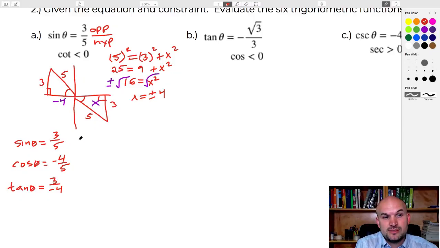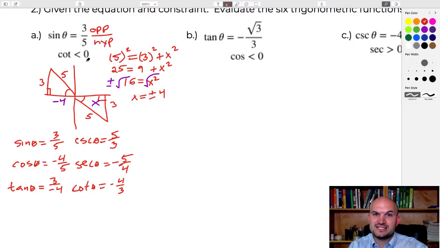Let's do the reciprocal functions. This one's easy because we have no radicals, so that's 5/3. We have secant of theta, which is equal to negative 5/4. And then the best part, what we can do is again confirm that our cotangent has to be less than 0. And obviously, cotangent is negative 4/3. It's less than 0. We made sure that we did that correctly.